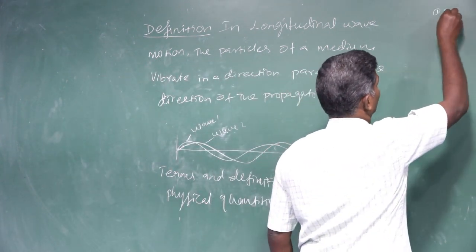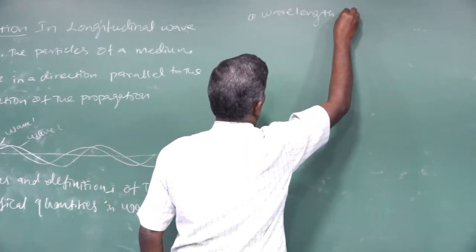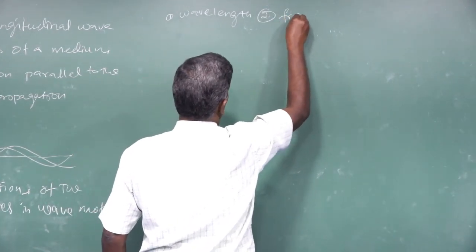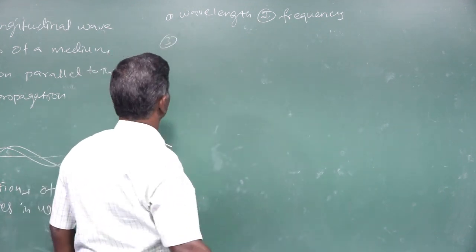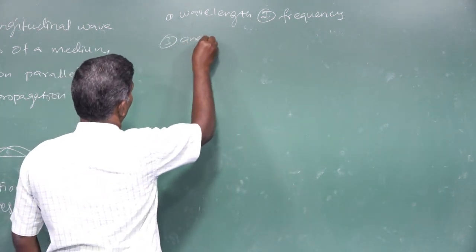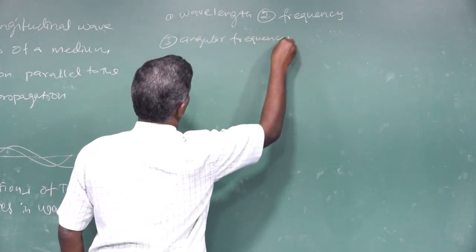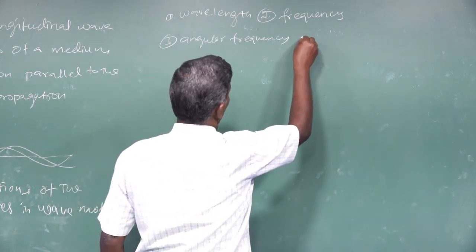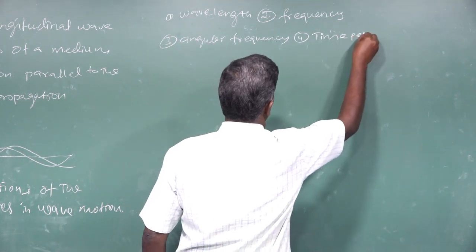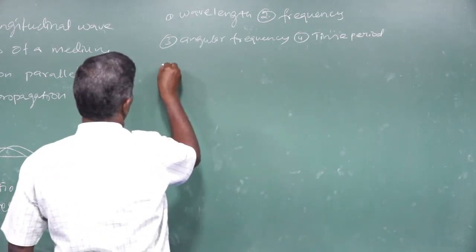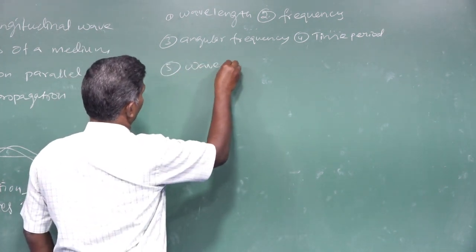One is wavelength, second frequency, third angular frequency, fourth time period, fifth wave number.